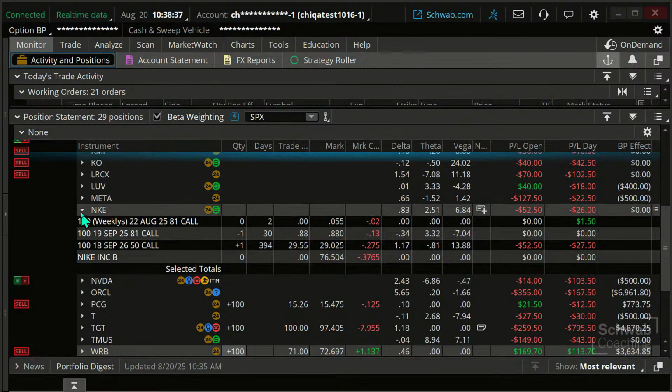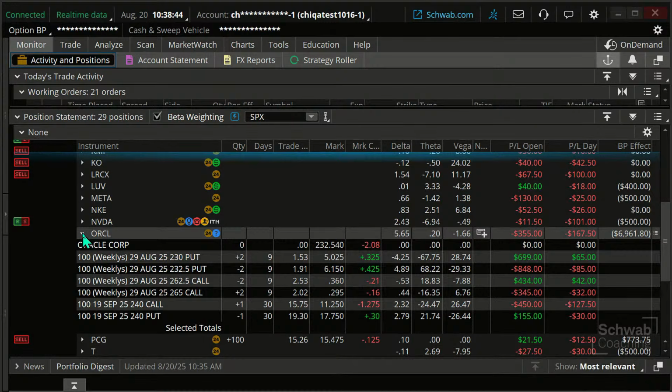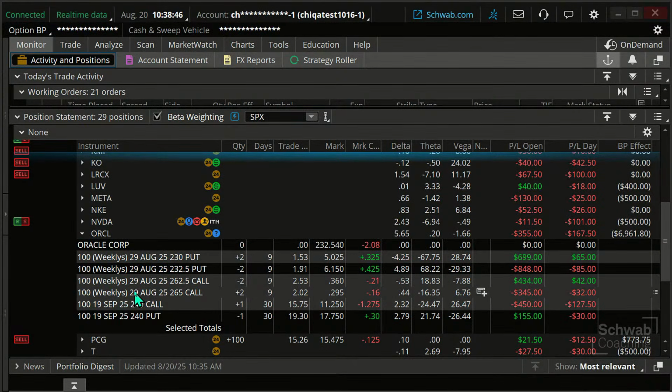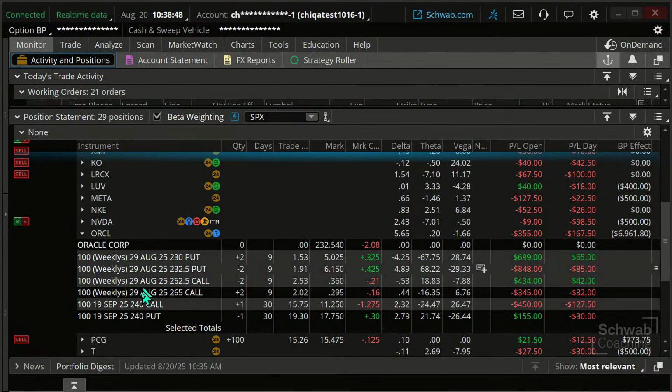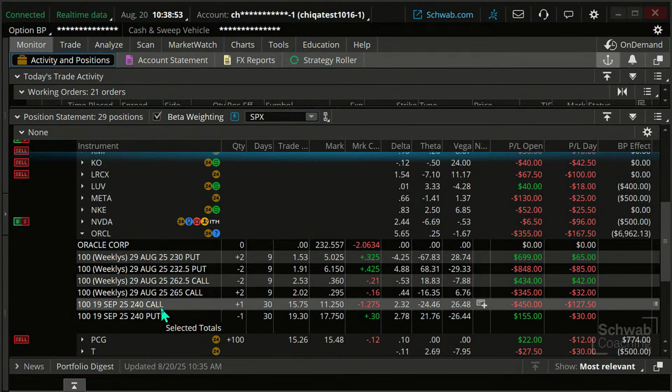Here's another one I want to look at here. I want to look at Oracle. Oracle right now, we're losing some money on Oracle. What do we have on Oracle? I've got different positions, but I want to just look at this position right here. I have two different positions. They're not grouped right now.